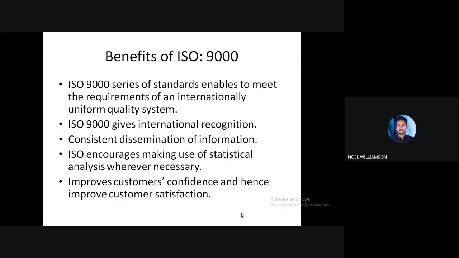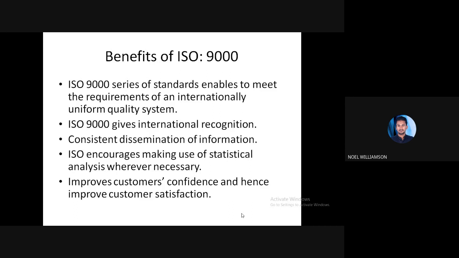So there will be a uniformity in the quality system while exchanging goods and services within or outside the countries. Then it gives international recognition. So the particular product or service will be recognized internationally if it is certified.